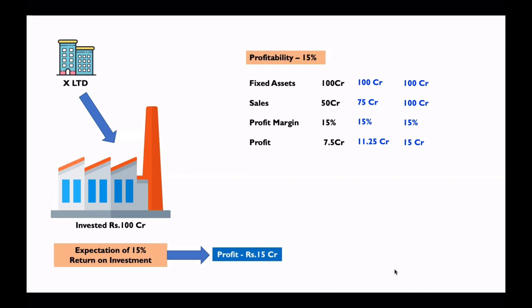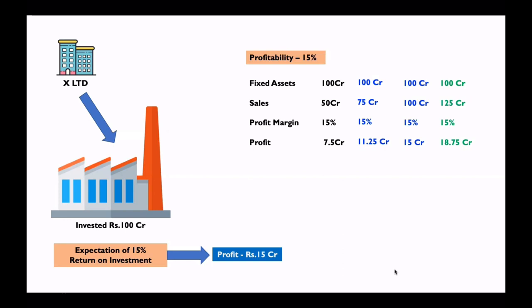Let me give you a fourth scenario where fixed assets are 100 crore, same, whereas sales is 125 crore and this business can deliver 15% profit margin. It means the profit is 125 crore into 15%, that is 18.75 crore. Here, yes, investors should be jumping with joy because they were expecting 15 crore, whereas business delivered 18.75 crore. But here also it was made good because the profit margin is 15%.